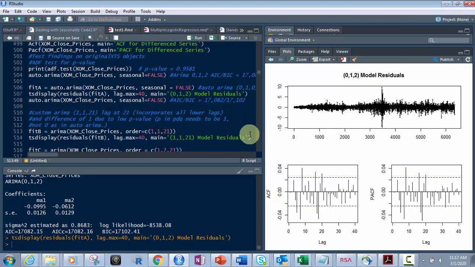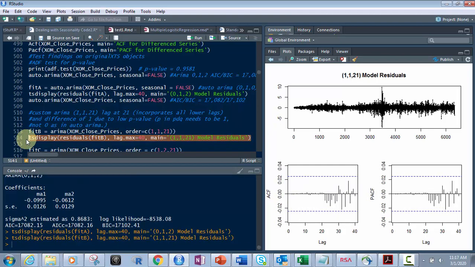And then I can do the same thing. I can display it again for the new one. This is the custom Arima. Now look at the difference.